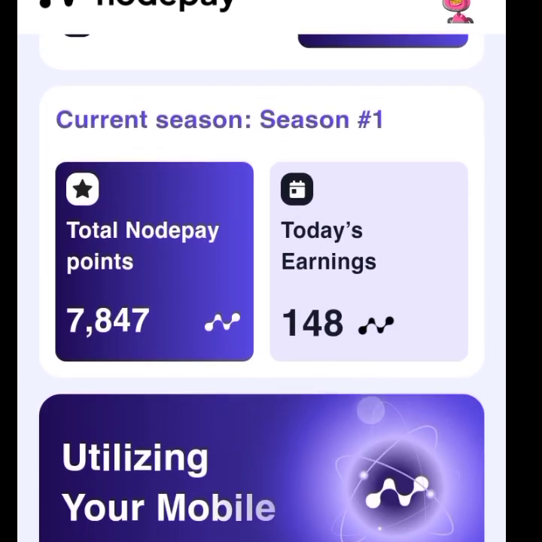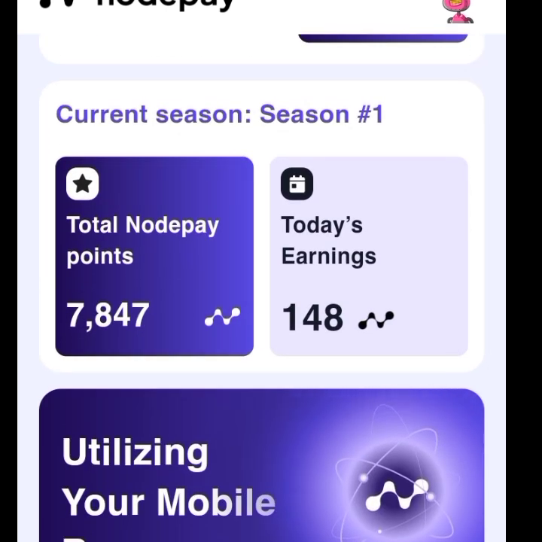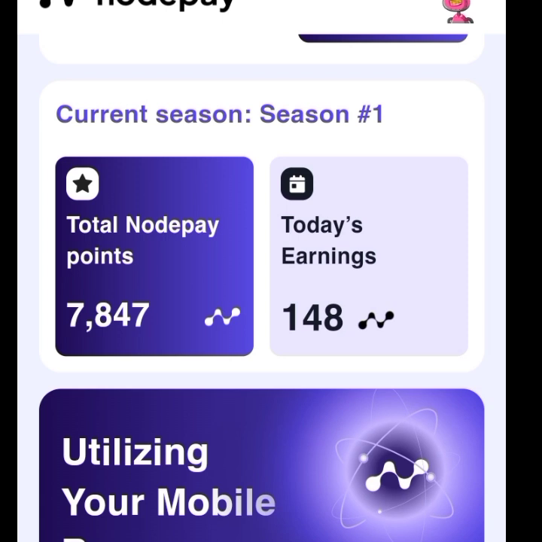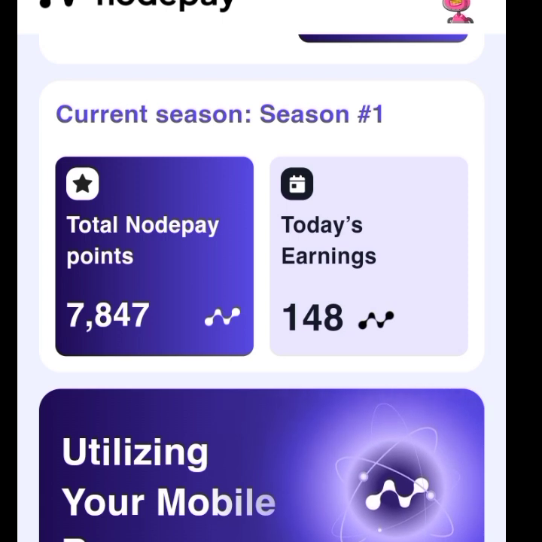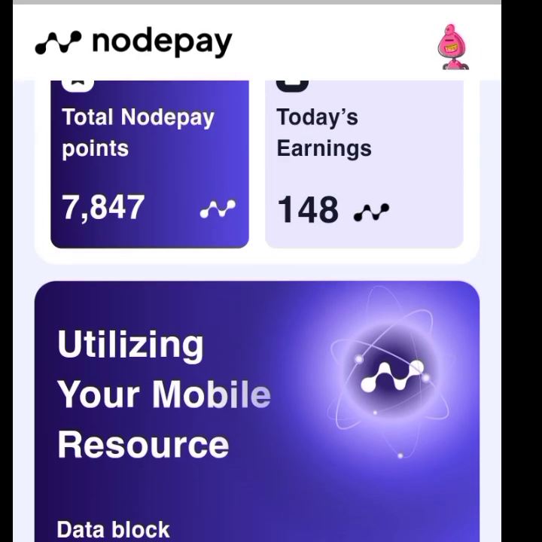So on my mobile, when I'm not on the computer, I'm here. Even when the computer is on, I can decide to use a different internet to access it from here also, so that both of them will be working. But if I'm using the same IP to mine, it will just share the resources. But what that simply means is that at least there will be no idle moment for me. So when you talk about connecting for 24 hours, this is the best way, using your mobile phone. All right, so that's how you connect your Nodepay account to your mobile phone.